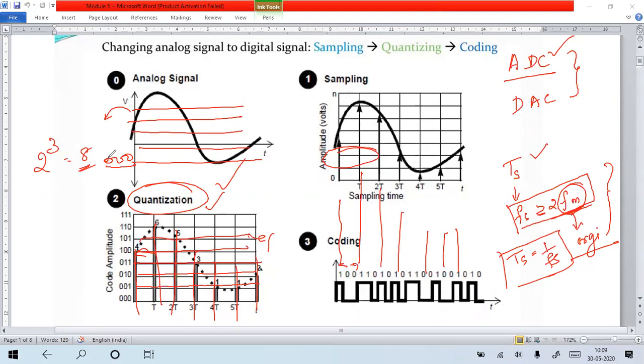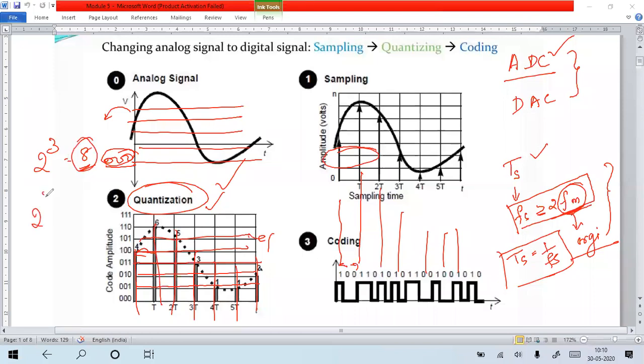Correct? So sampling is what? Vertically you are splitting, and quantization means horizontally you are splitting. After splitting, you represent every voltage level by binary bits. If you want to represent each voltage level by 3-bit binary, then you are going to quantize your complete waveform into 8 levels.